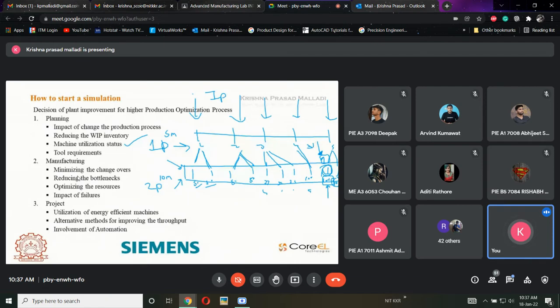For each and every mission, the resource utilization is common. Here there is a human involved in it. There are resources like human resources, electricity, place, coolant, tool, all the resources that are common for all the 10 missions, whereas the output is not manageable. So this is called the mission utilization status.